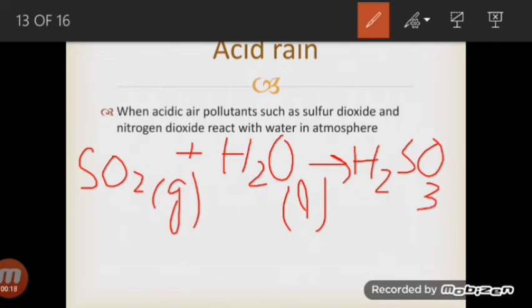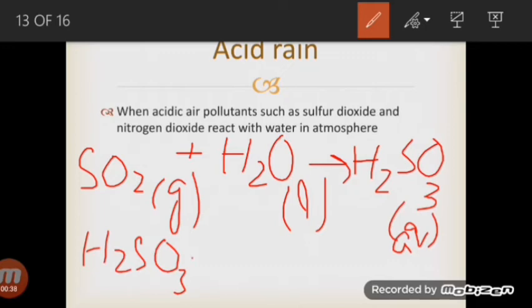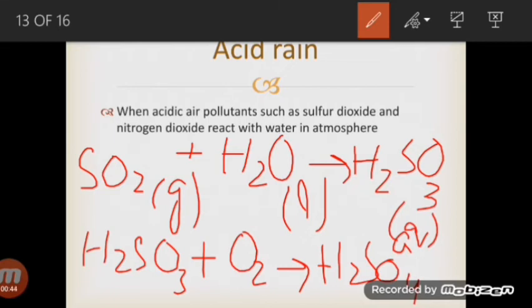This sulfurous acid is in the aqueous state. It will further get oxidized by reacting with an oxygen molecule. Slowly it will be oxidized by the reaction with oxygen, and as a result we will get sulfuric acid, and that sulfuric acid falls down in the form of acid rain.